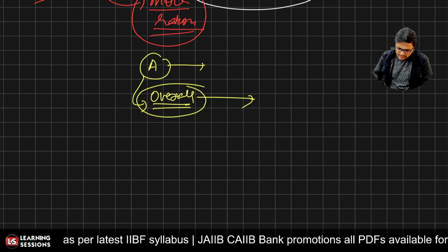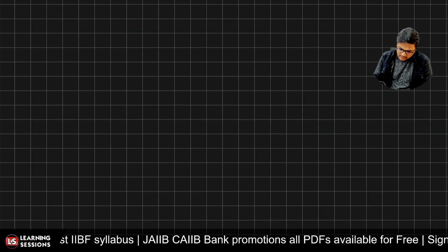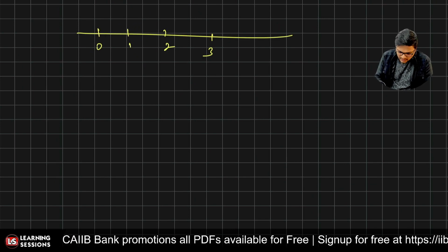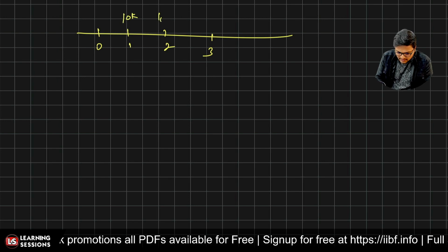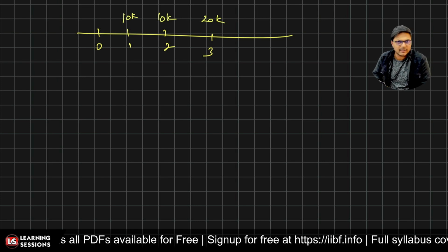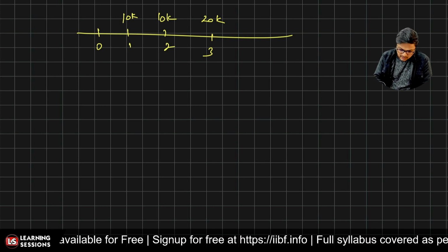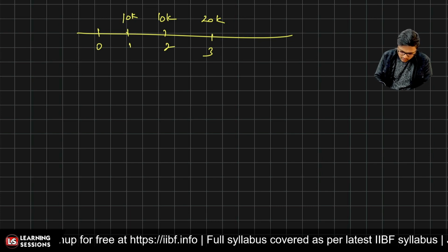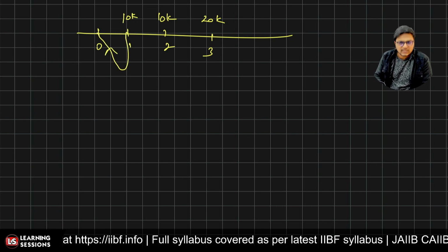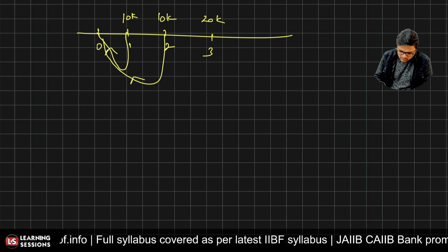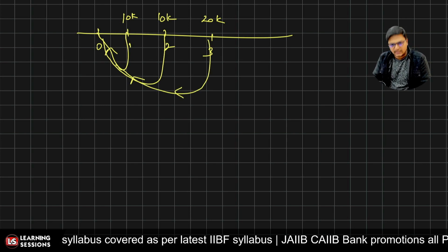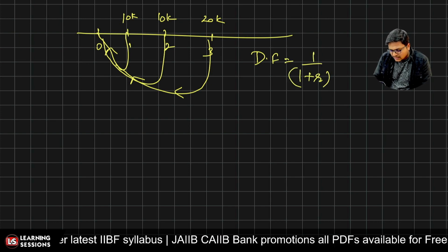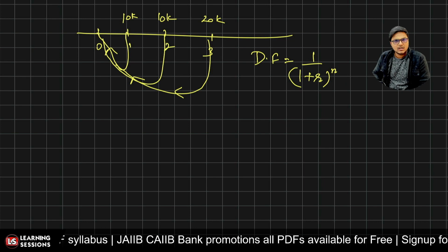Now, if you remember, we covered the NPV method, so let me just remind you a little bit. So this is the NPV method. Let's say 0, 1, 2, 3, right? And you received 10,000 in the first year, 10,000 in the second year, and 20,000 in the third year. We have to discount these values to the present value, and for that purpose we multiply the cash flows with a discount factor that is equal to 1 divided by (1 plus r) raised to the power n, right? Is that clear?